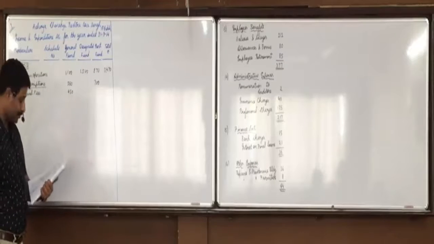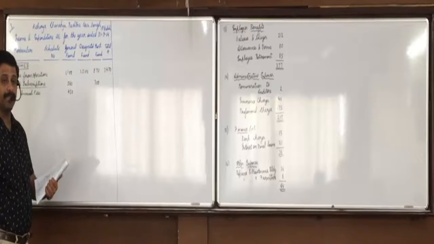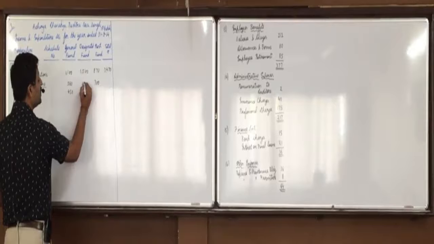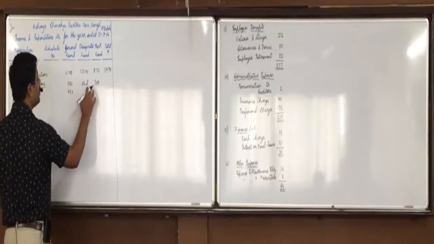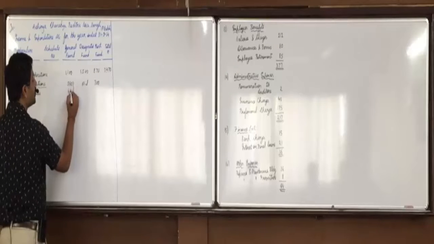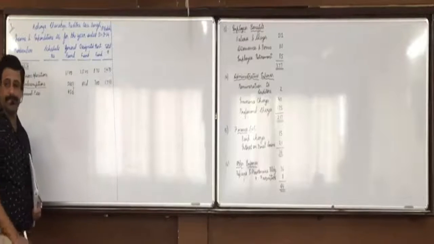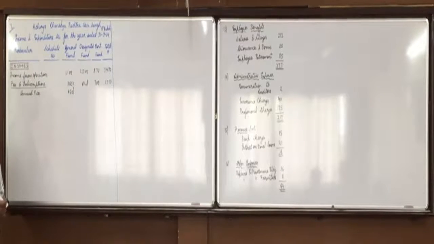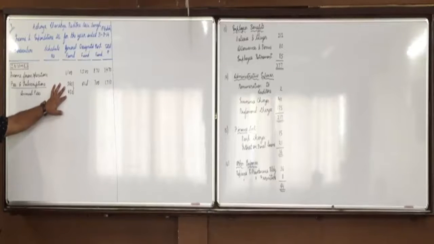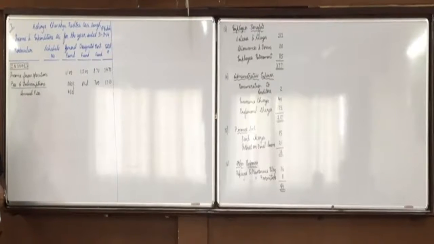Nothing of designated fund. Total: 560 plus 450 is 1010, plus 700, 1710. Any confusions in this? Then after that we have grants and donations.